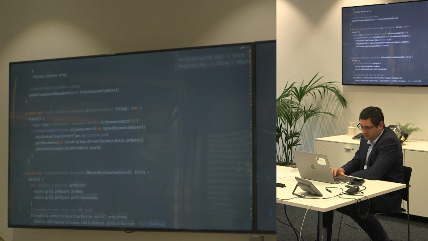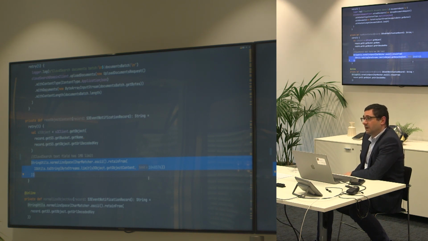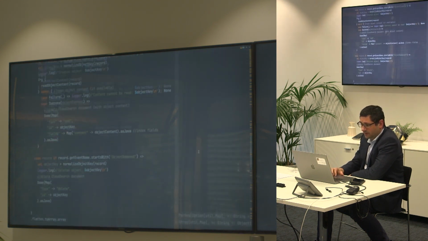Once we have our S3 client, we can get objects and start reading them. Reading from an S3 object is simple. Get the object content, which is our input stream. Because a document in CloudSearch, which is Elasticsearch-based, has a limit of about 1 megabyte, we're just reading the first 1 megabyte of bytes. We're skipping the rest of it. All right. Once we have our data.